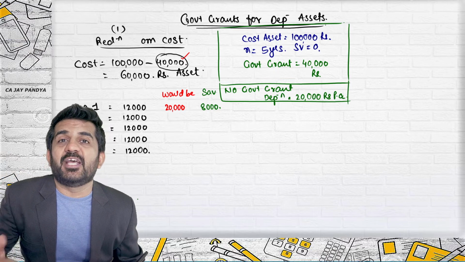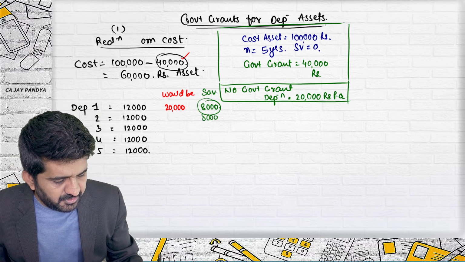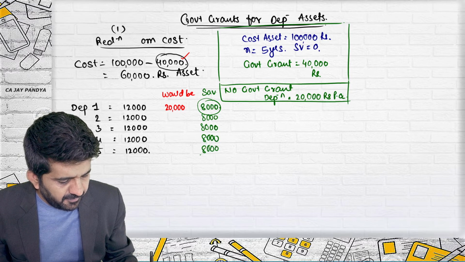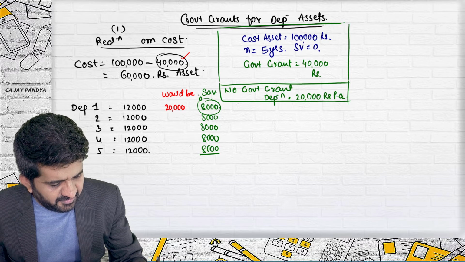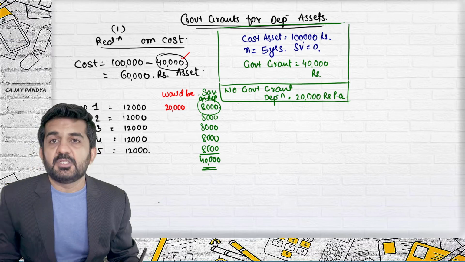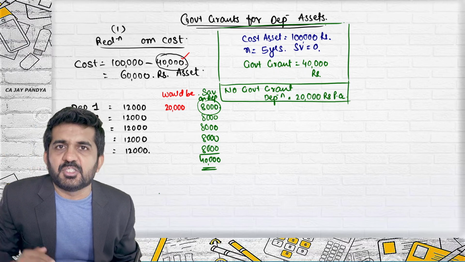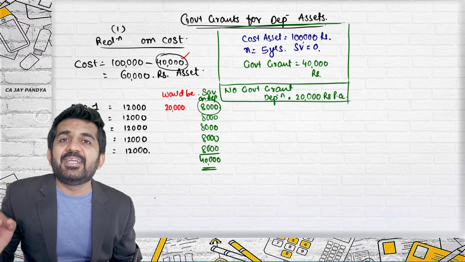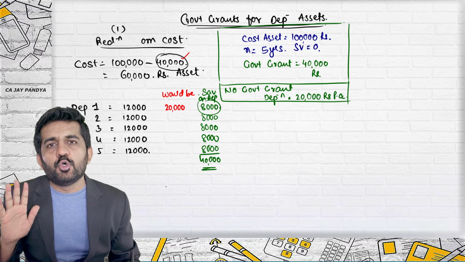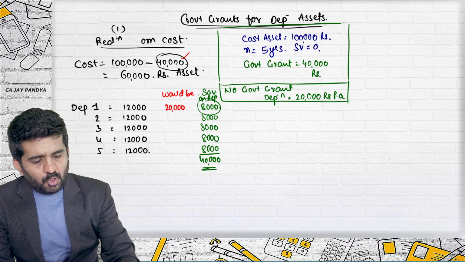It is as good as you are crediting P&L account by how much rupees? 8,000 rupees every year, which is nothing but saving in depreciation, nothing but 40,000 rupees. So instead of crediting 40,000 rupees in P&L account over the 5 years period, you have debited less amount, 8,000 rupees every year for 5 years, and so you are ultimately recording a government grant of 40,000 rupees. Is it all right? So this is the first method.